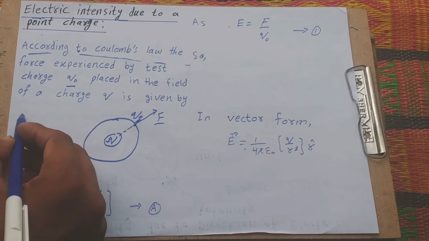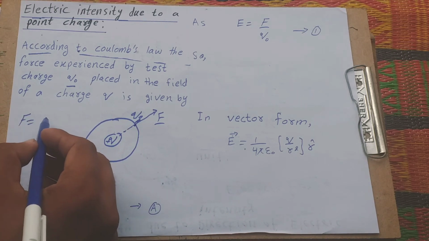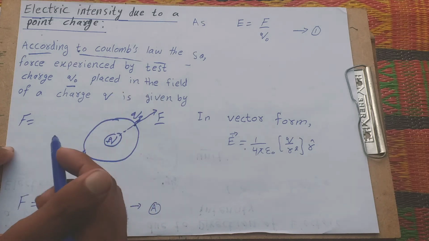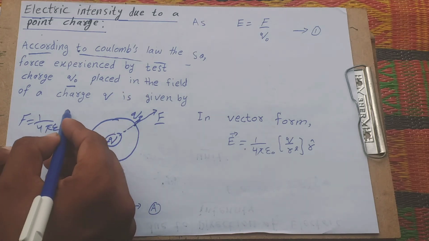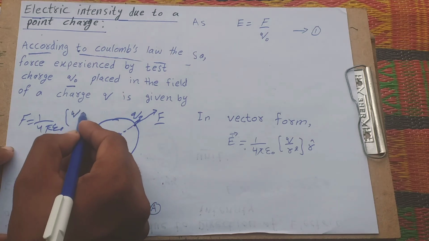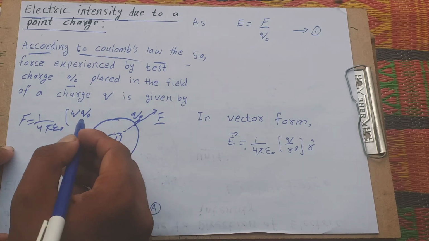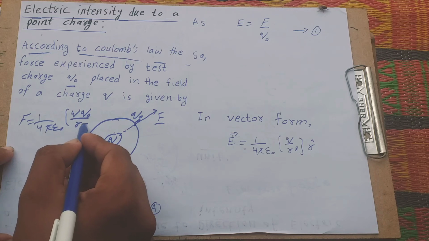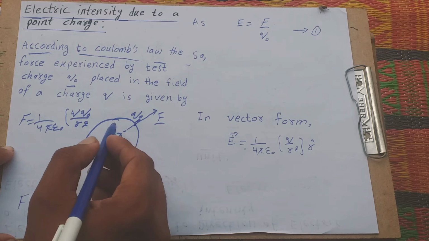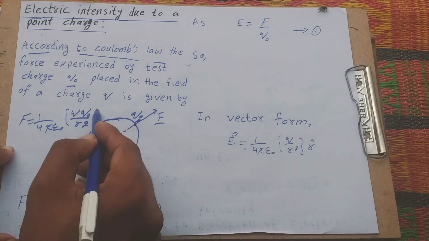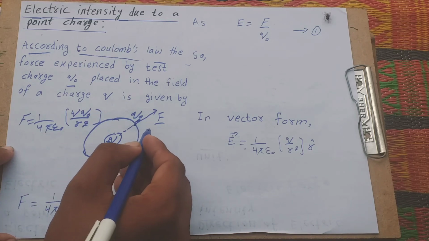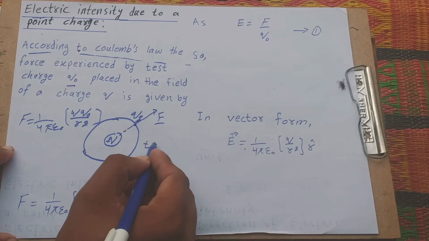We already understand the force in Coulomb's law for two charges: 1 over 4 pi epsilon naught times this charge and this charge divided by r squared, where r is the separation distance between the two charges Q and Q naught. Q naught is the test charge.